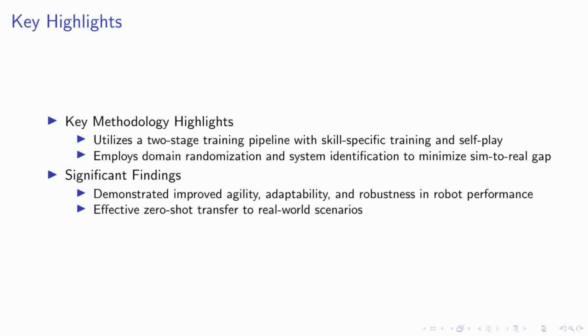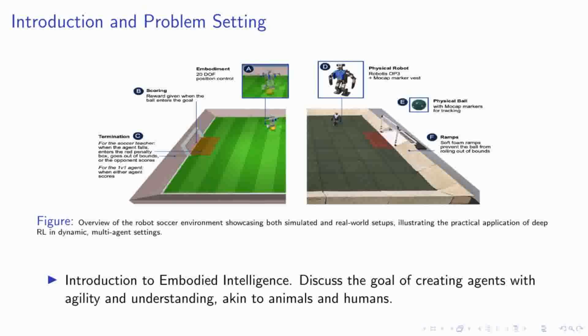Embodied intelligence represents the pinnacle of robotics and AI research, aiming to create agents that navigate and interact with the physical world with the same agility and understanding as animals and humans. This slide illustrates our robot soccer environment, which serves as a testbed for our deep reinforcement learning algorithms.